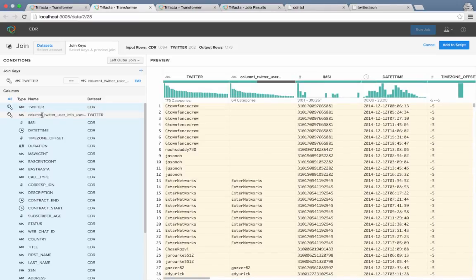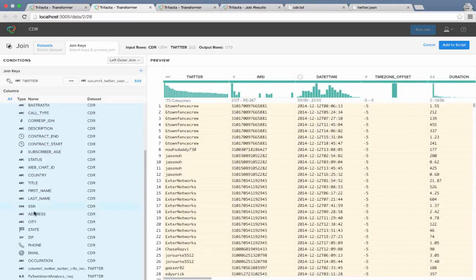I don't need all the columns to be in my resulting dataset, so let me remove the Twitter ID and Twitter text from the columns and then add that to my script.